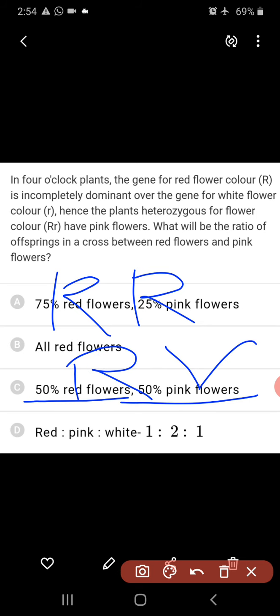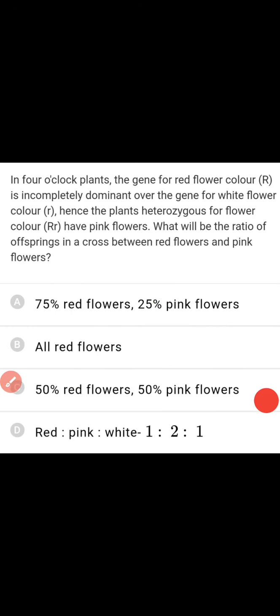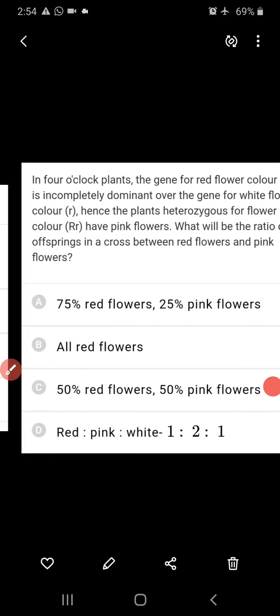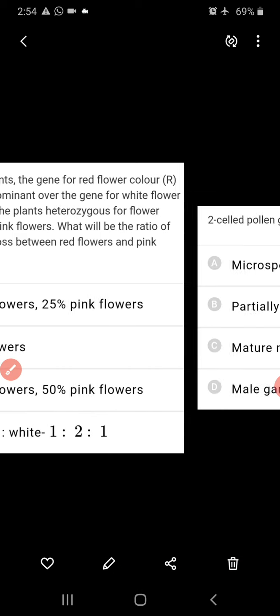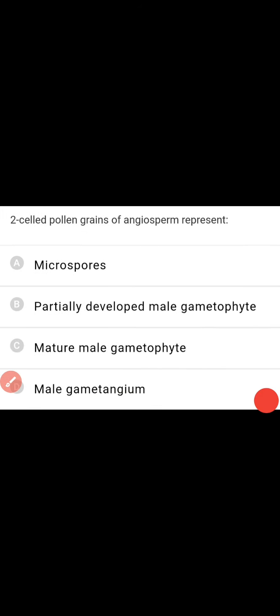So from the pink flower plant, two different types of gametes are formed, whereas from the red flower plant one type of gamete is formed. So when we combine them, we get two types of progeny: one is red, one is pink. So 50% pink and 50% red. This is the right answer.